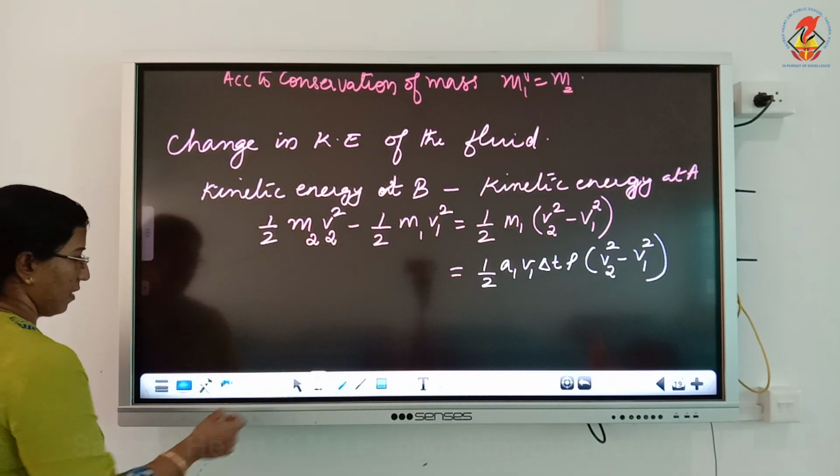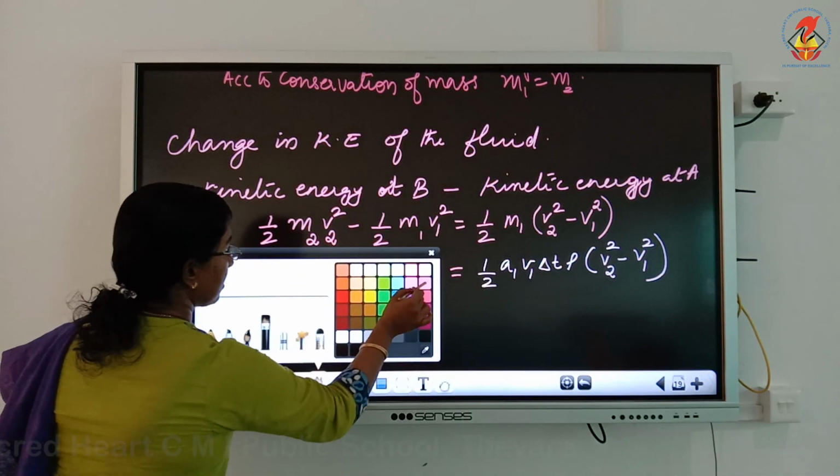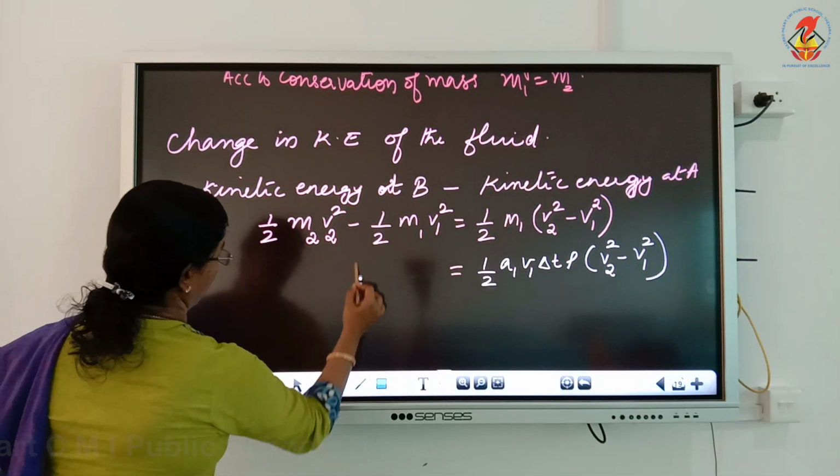Okay. Next, we are going to find out the change in potential energy of the fluid through the tube.